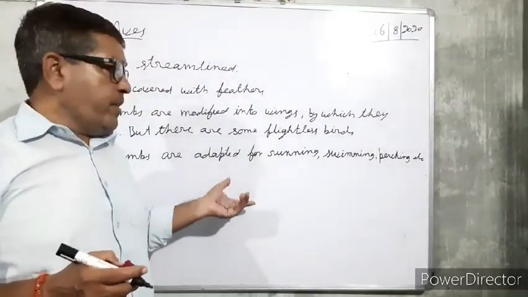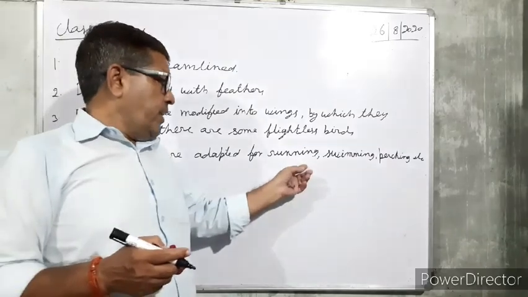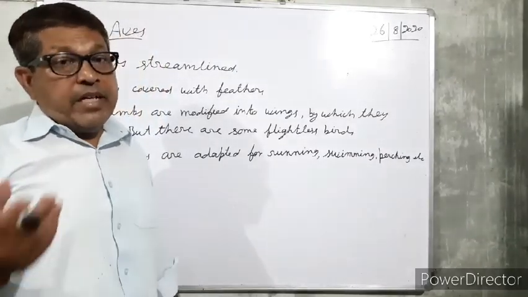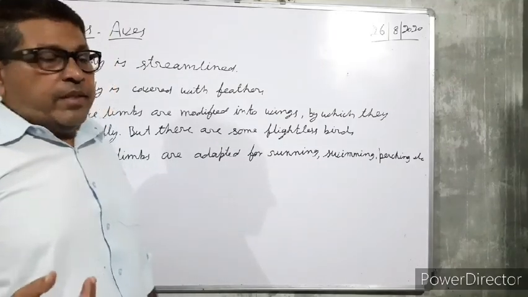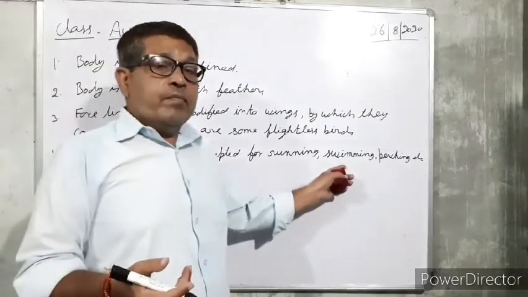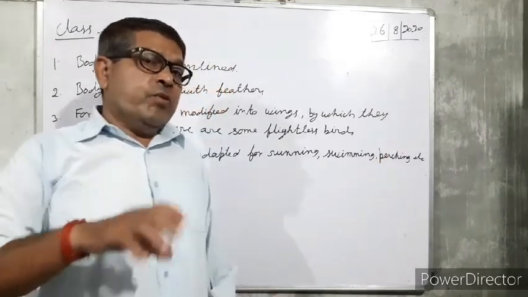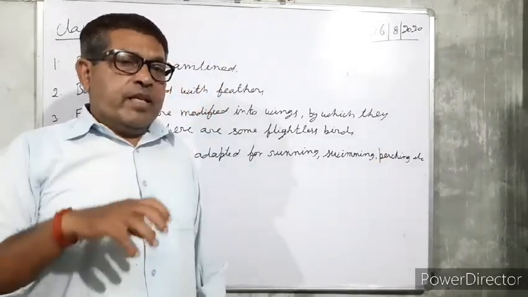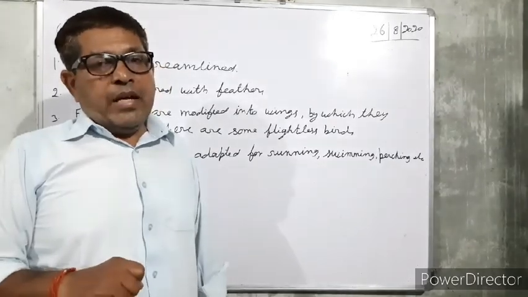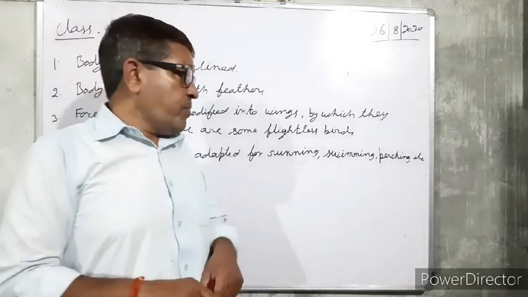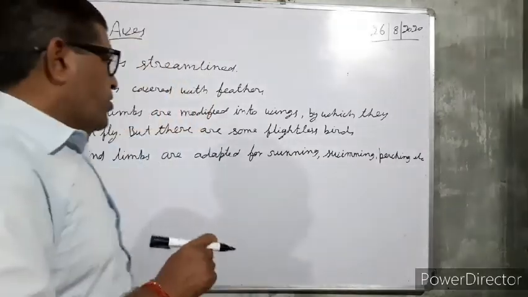This is an adaptation. Some aquatic birds, like ducks, can swim. And you notice some birds can sit even on thin strings. This property is called perching.